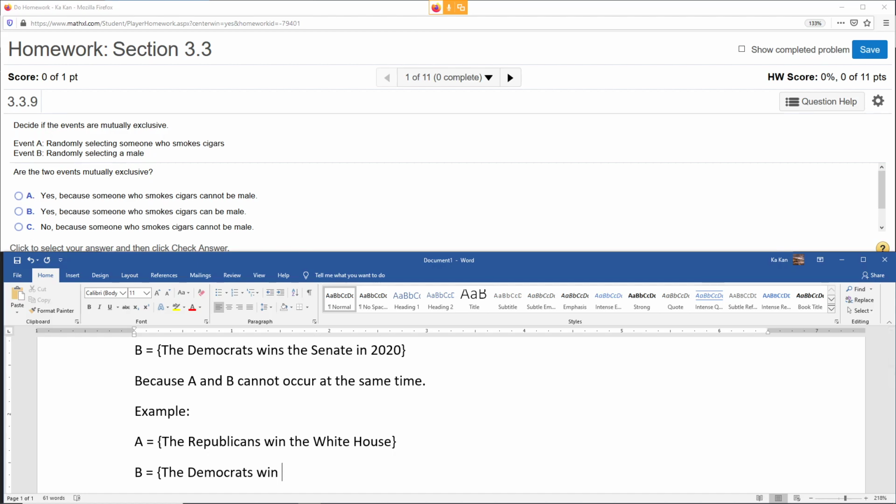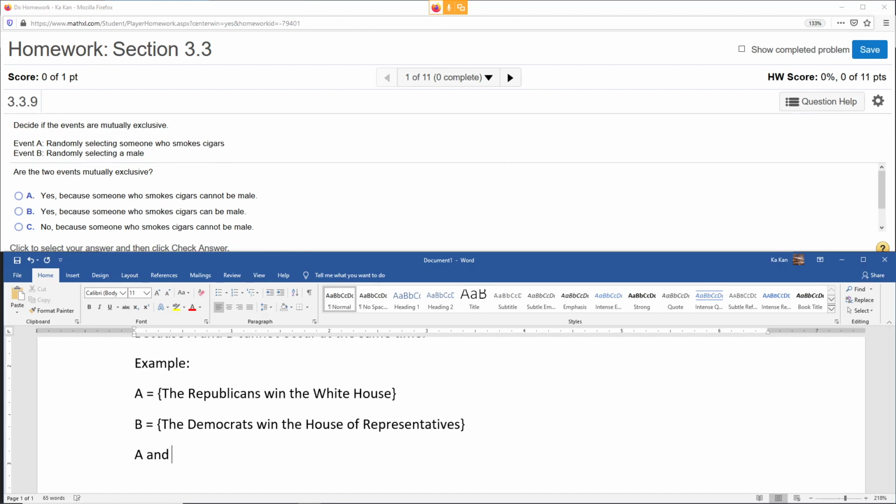B is the Democrats win the House of Representatives. Can those two happen at the same time? Absolutely. It's actually currently happening right now. A and B are mutually inclusive because both can take place at the same time. No problem. So now let's look at some of the examples in the homework.